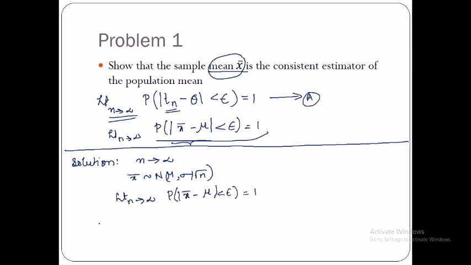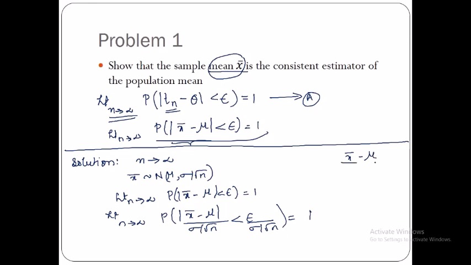What about this? Here I'm going to divide this and this term by sigma by root n. So limit n tends to infinity, probability of modulus x bar minus mu divided by sigma by root n less than epsilon divided by sigma by root n is equal to 1. Now, x bar minus mu by sigma by root n is again a form of standardizing the normal distribution.